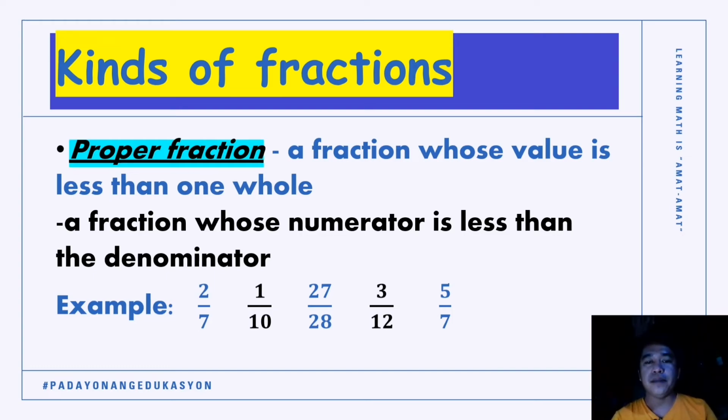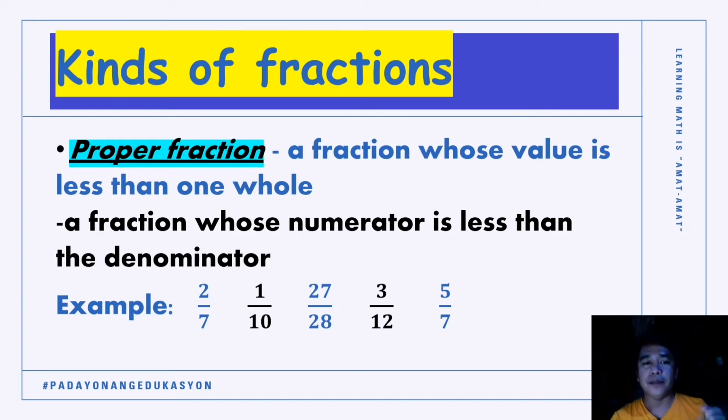And the last example there is 5/7. So is this an example of a proper fraction? The answer is also yes, because 5 is less than 7. Okay, you can make also your own example on your scratch paper, an example of a proper fraction.